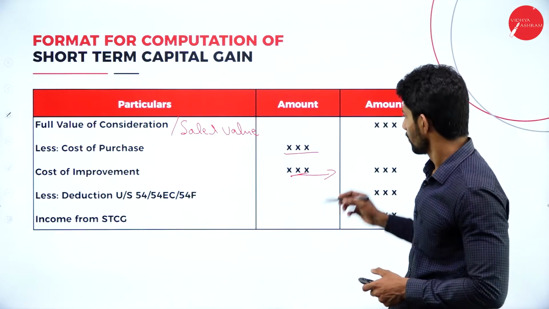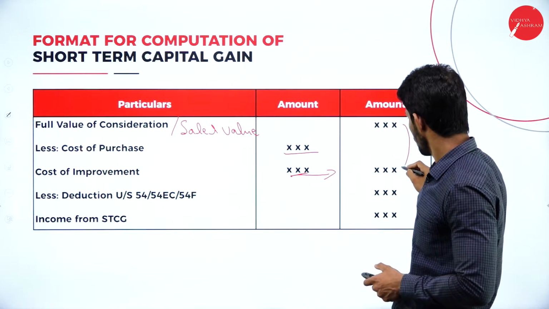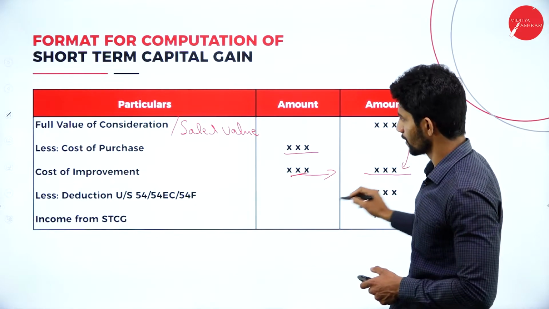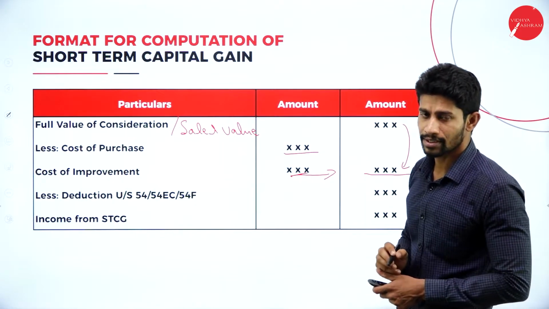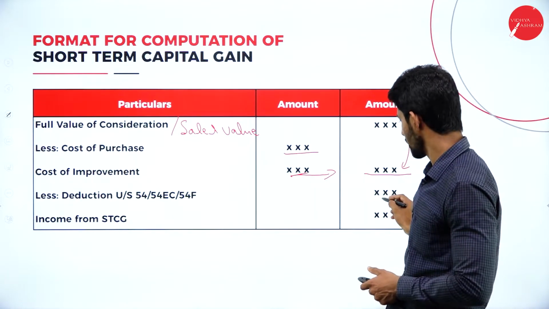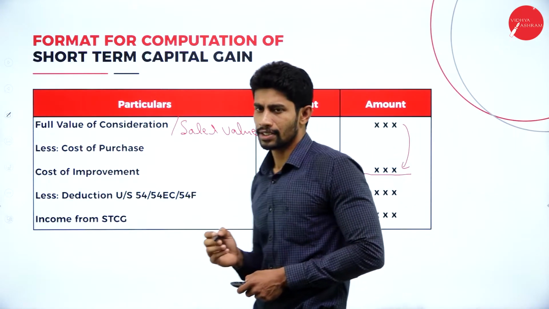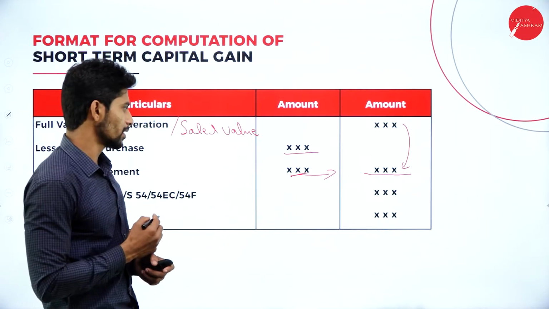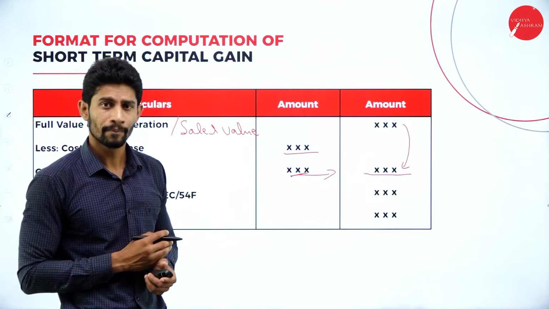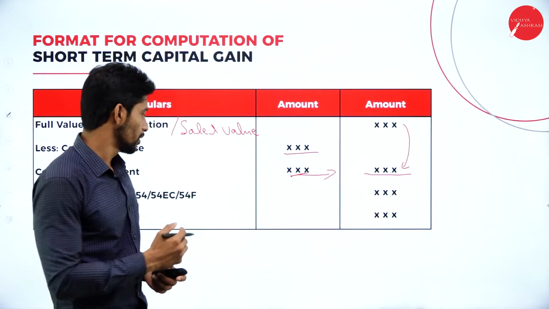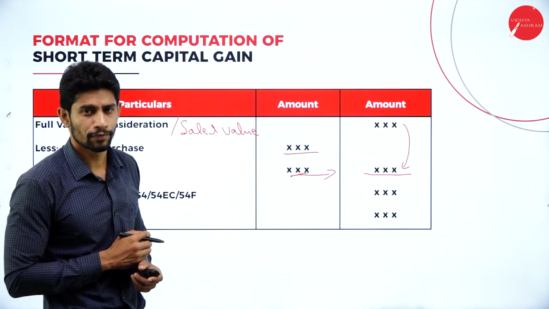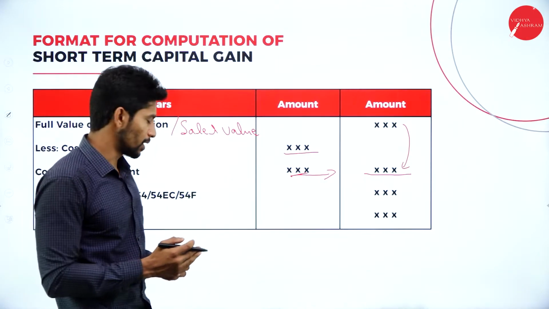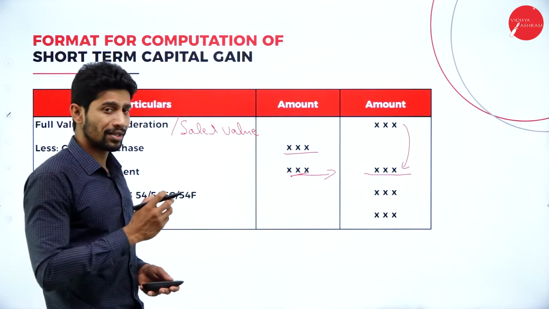Then from the sales price, you deduct the value of cost of purchase and cost of improvement. You will get some balance amount. From that, you deduct the deductions under section 54, 54 EC and 54 F. We also have a few more deductions with respect to section 54, but here I am explaining only the important sections.